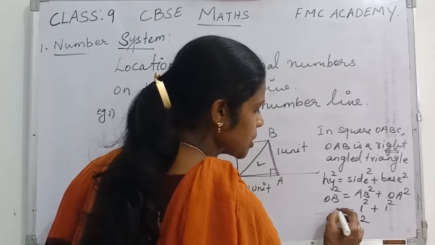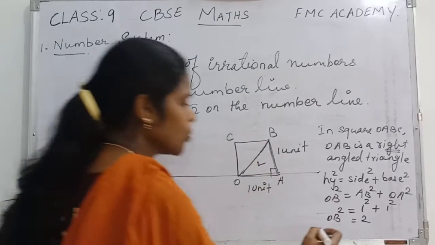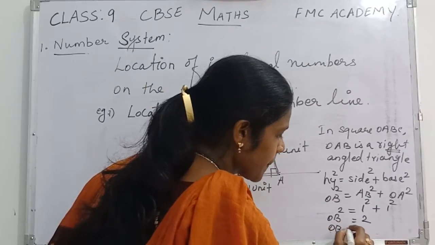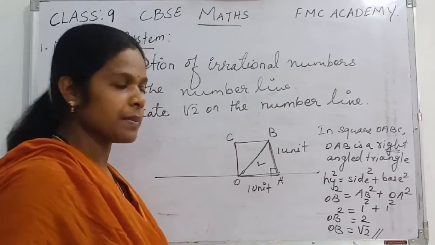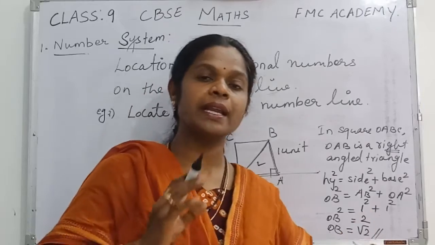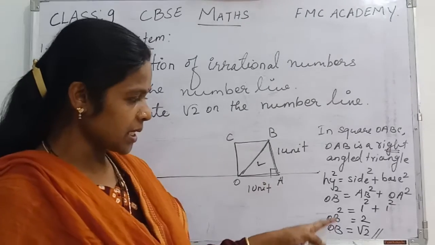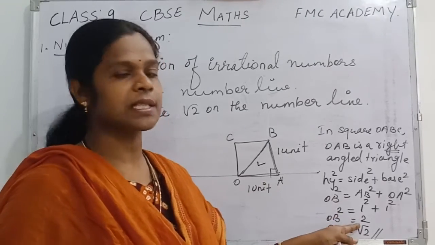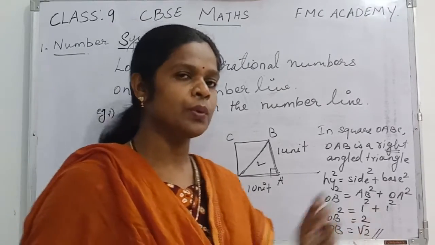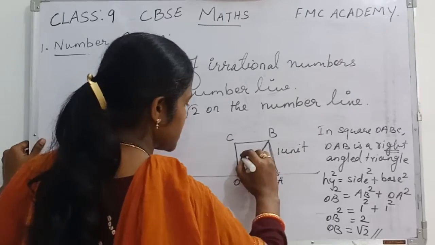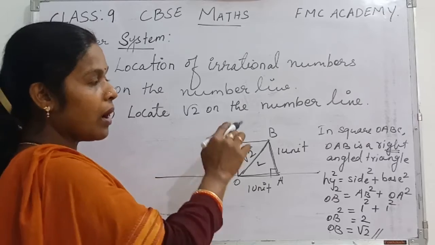Actually here OB square is 2, but we want to find out OB only, because in the figure we have OB. So OB is equal to root 2. How root 2? Because this square we are taking to the opposite side. Whenever we take any sign from one side to another side, we always have to change the sign. So here also the same thing. When we take the square to the opposite side, it becomes square root. So we got the value, that is OB is equal to root 2. So here you can represent it, root 2. Okay, done.